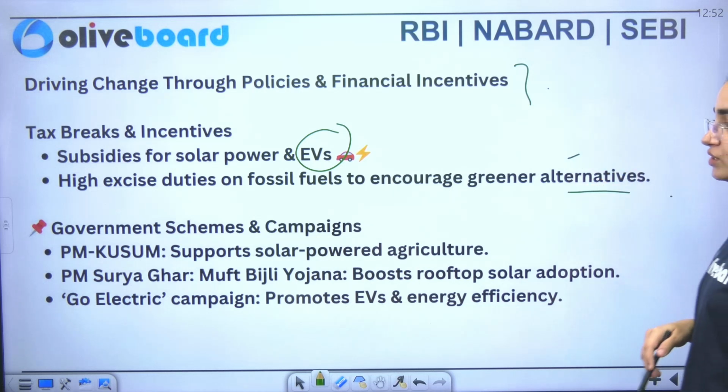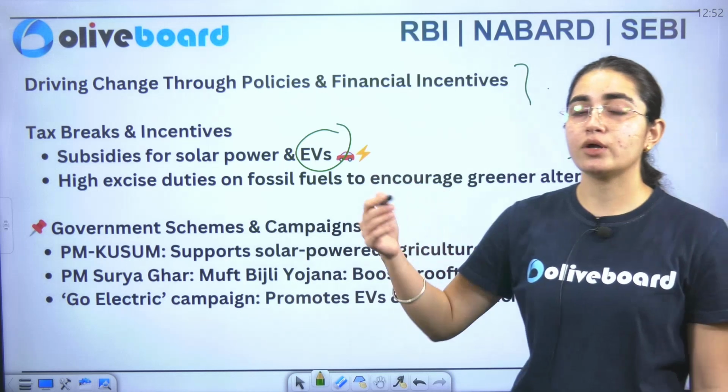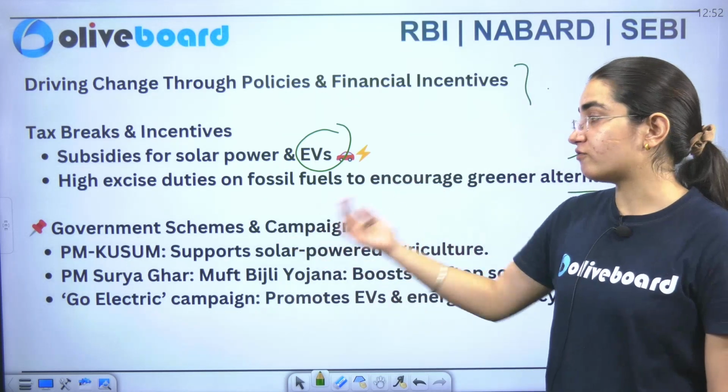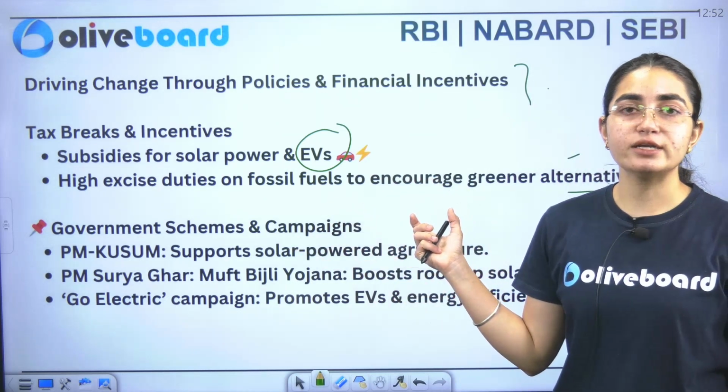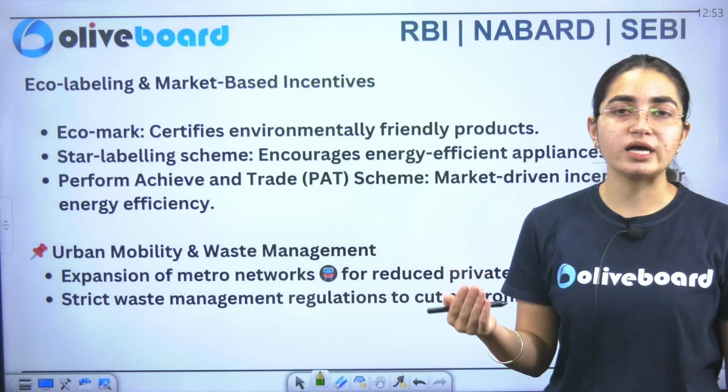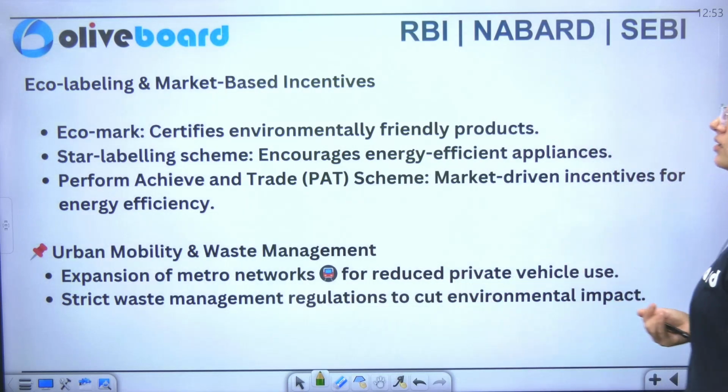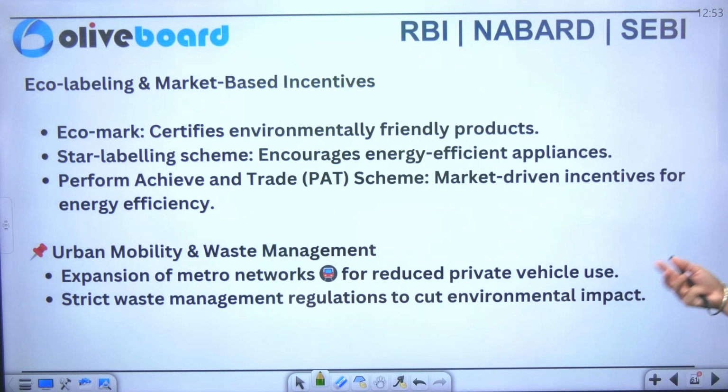Now, what are the government schemes here? One is Surya Ghar, another is the adoption of EVs. Next, you have Kusum. So these are the initiatives that you can mention if tomorrow a question asks on sustainable practices. Now we have eco-labeling and market-based incentives also. This includes Eco-Mark, the star labeling scheme, as well as the Perform, Achieve and Trade scheme, which are specifically related to incentives for energy efficiency.